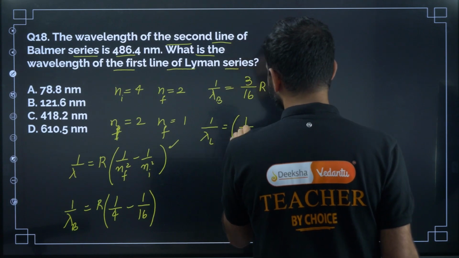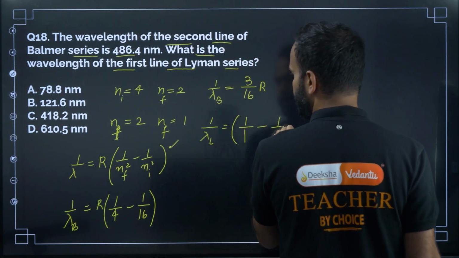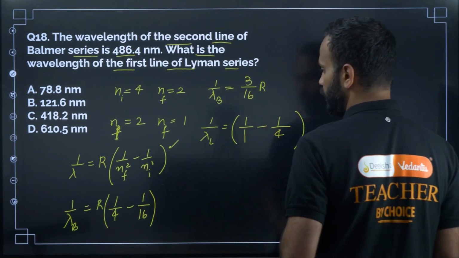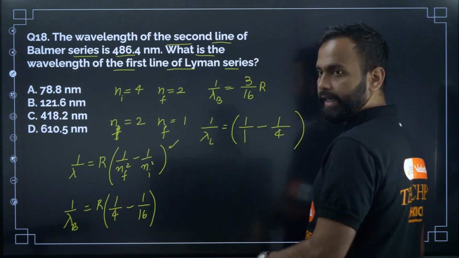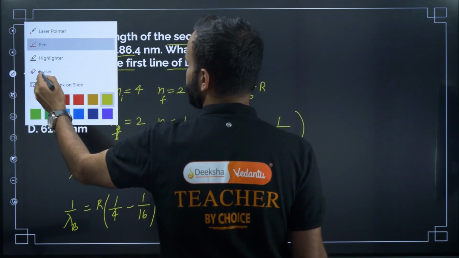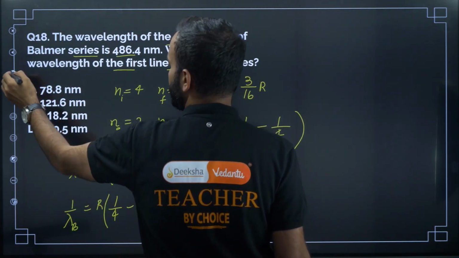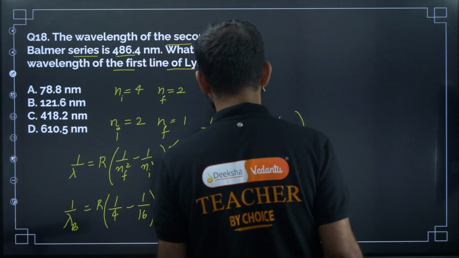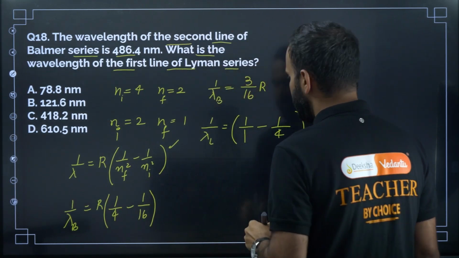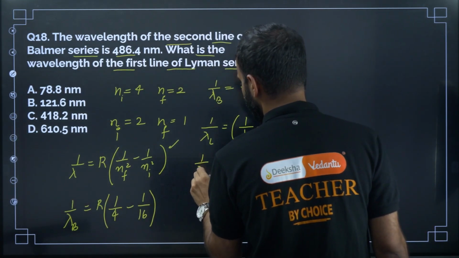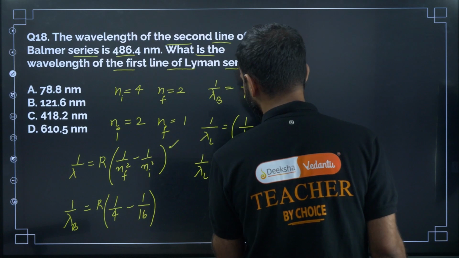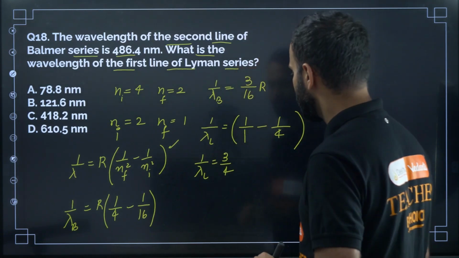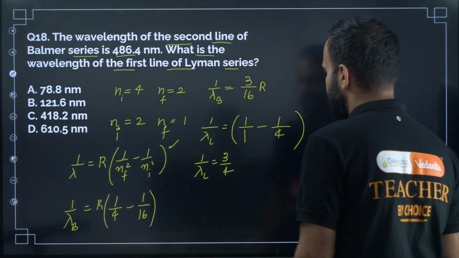Nf is 1, so 1 divided by 1 square, minus 1 divided by 2 squared, that is 4. Nf is 1, Ni is 2; the electron makes a transition from 2 to 1. So 1 minus 1 by 4 is 3 by 4. So 1 by lambda L is equal to 3 by 4 R.